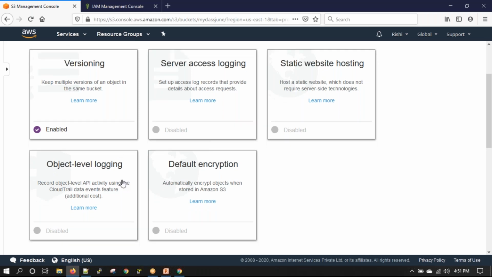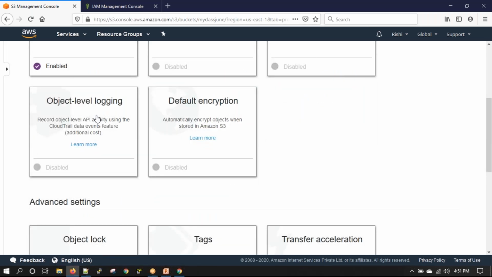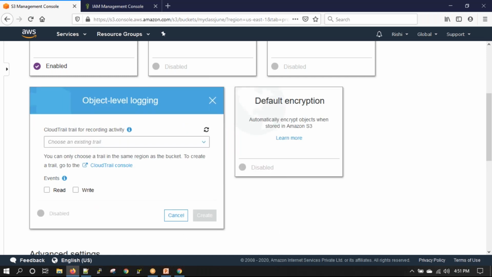Okay. Then we have an option of object level logging. Okay, what is this? First of all, whatever we do on our AWS accounts, everything is logged, everything is recorded. How is it recorded? It is recorded by a service called CloudTrail.